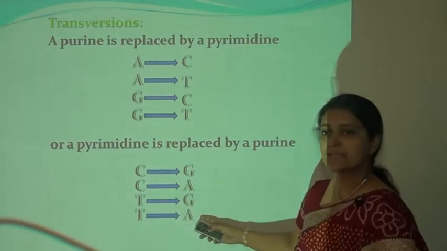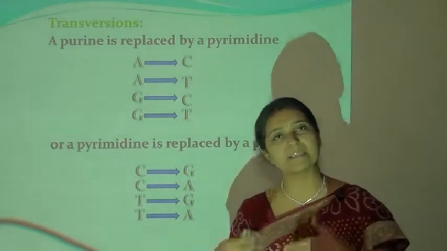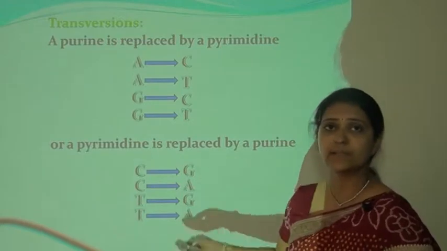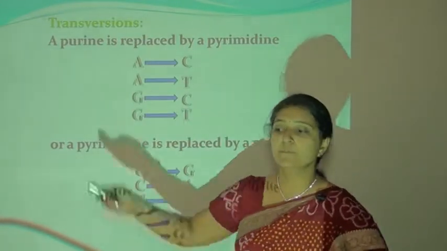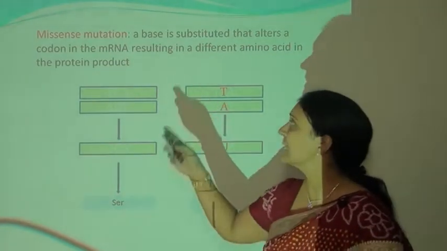C can be replaced by G, C can also be replaced by the A, T can be replaced by the G, and T can be replaced by the A. So if purine is replaced by pyrimidine or pyrimidine is replaced by the purine, this type of mutation is known as the transversion mutation. Here another type of mutation is the missense mutation.